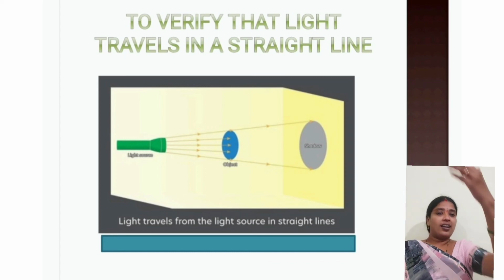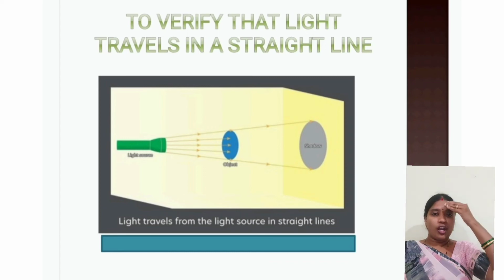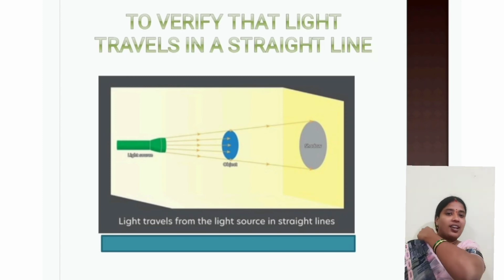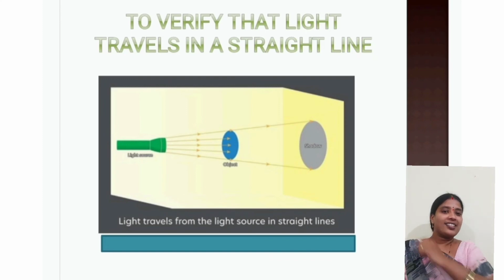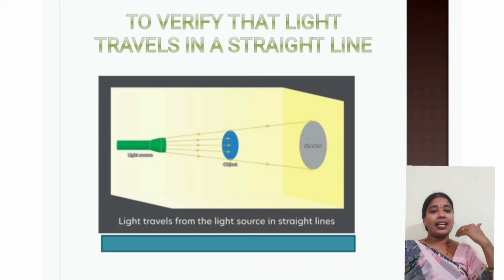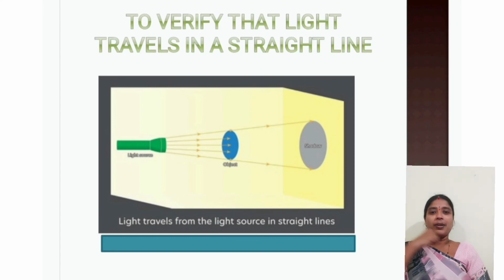Like now here, light from the bulb is falling on my face or my body, so I am the object which is blocking that light, and you can see here behind me there is a shadow formation. Yes, and you can also find two shadows on either side. These two shadows are because the light is coming from two different sources in this room. That is why you are able to see one shadow on both the sides.